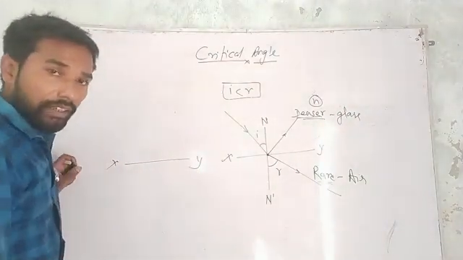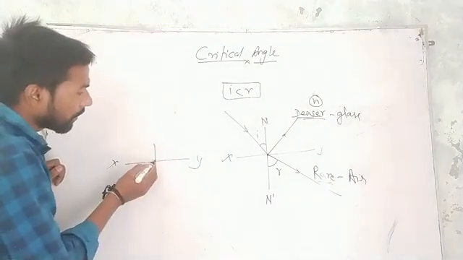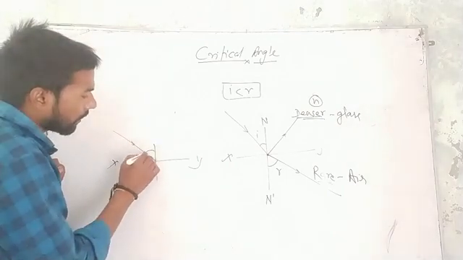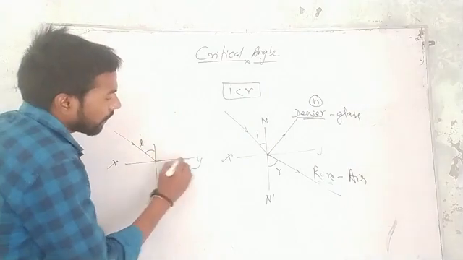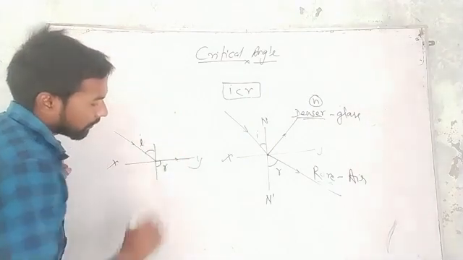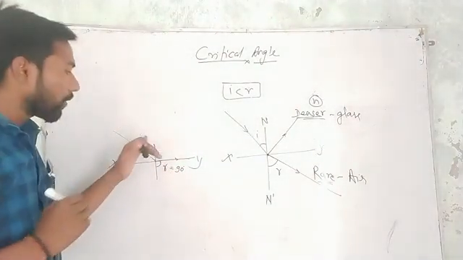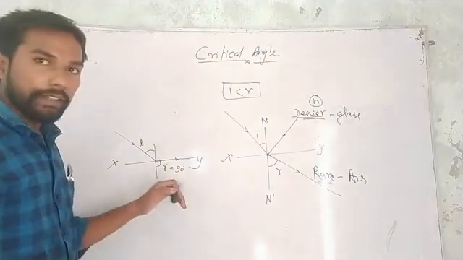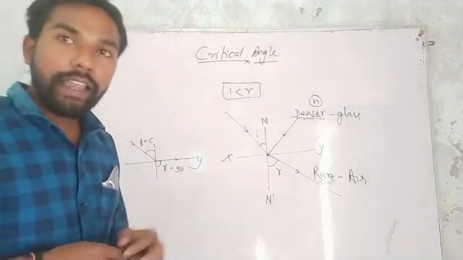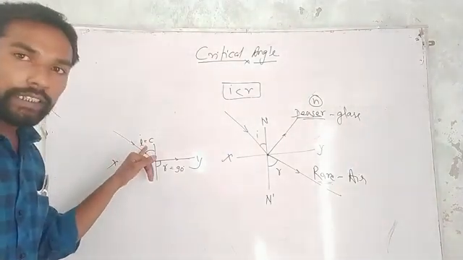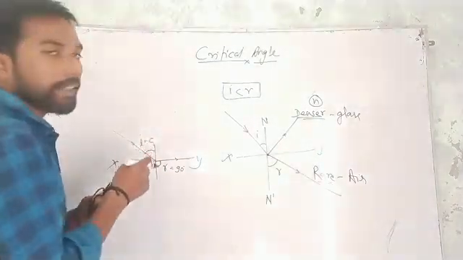In this situation, here we draw again XY, which is separating the two media, and this is the normal. This is the angle of incidence, denoted by I. At this angle the angle of refraction R becomes 90 degrees. The value of I at which R becomes 90 degrees is known as the critical angle. So what is critical angle? Critical angle is just the angle of incidence at which R becomes 90 degrees. So now we define the critical angle.